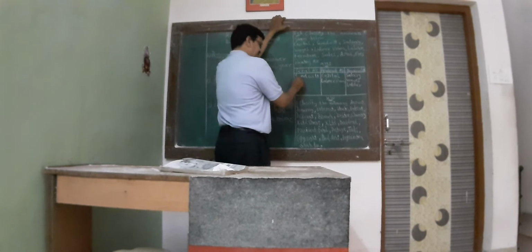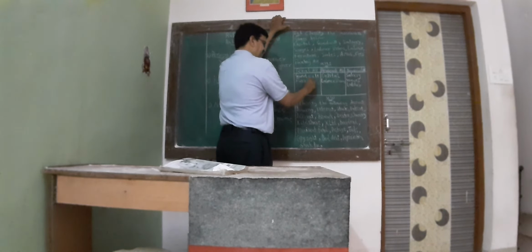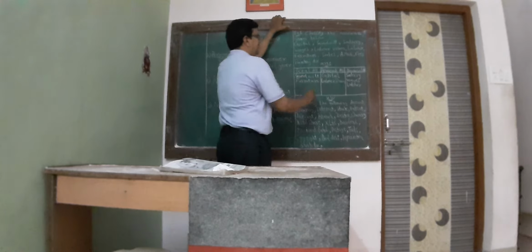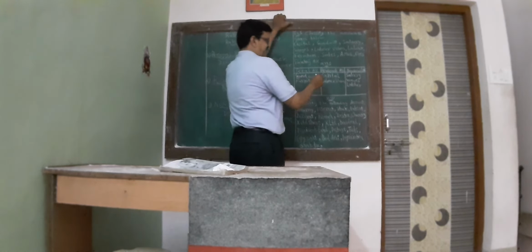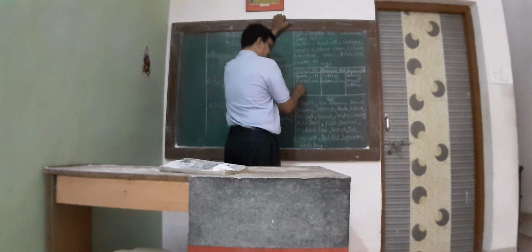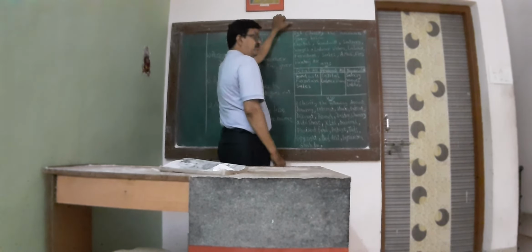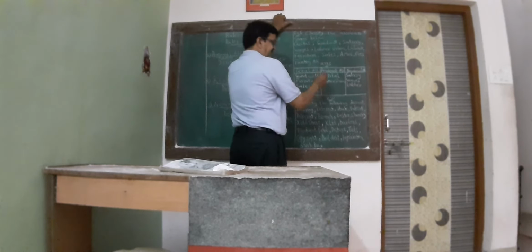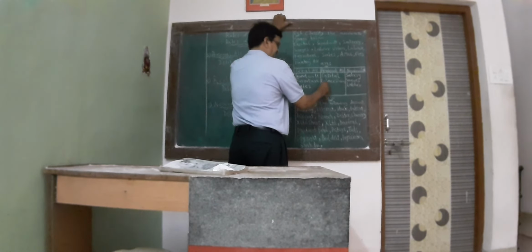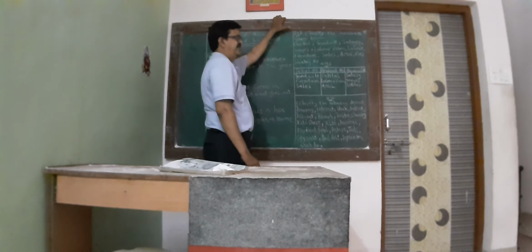Then furniture is your asset, so real account. Sales is sale of goods, so it is real account. Amul Dairy is an institution, so Amul is a personal account.